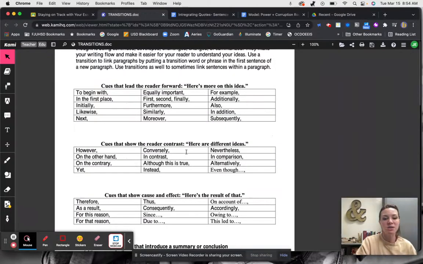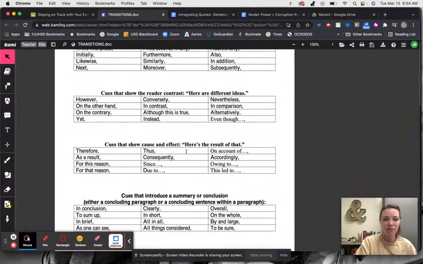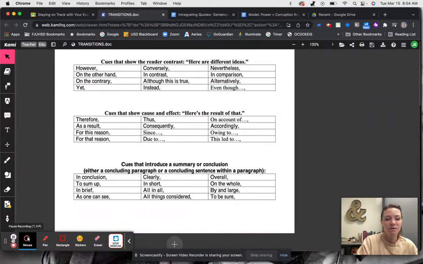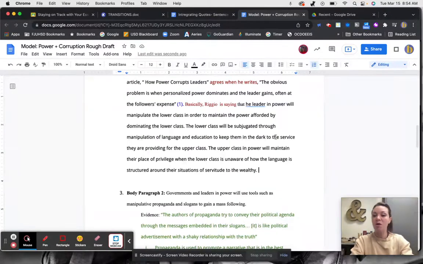So I'm going to go back to my transition idea and I'm going to link up here using the transition accordingly, which means next step. So accordingly. And now I'm going to explain how paragraph 1 matches paragraph 2. My first paragraph is using language. My second paragraph is using propaganda. So I'm going to say accordingly.